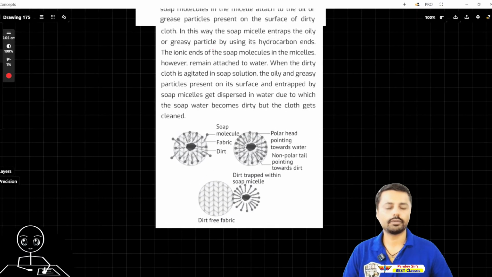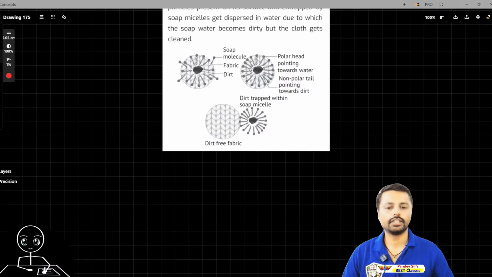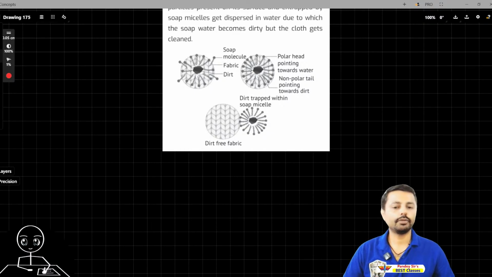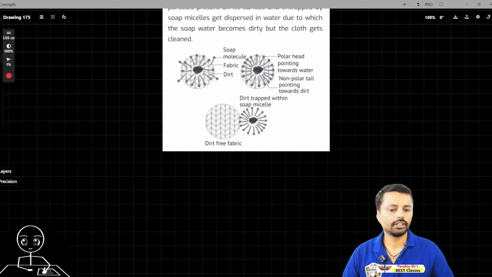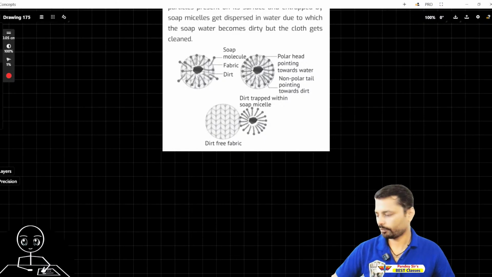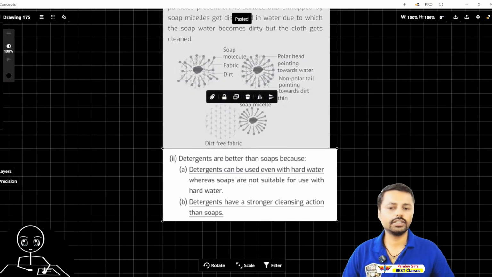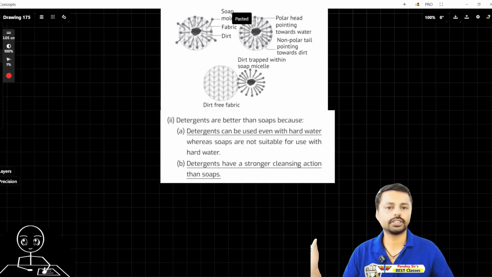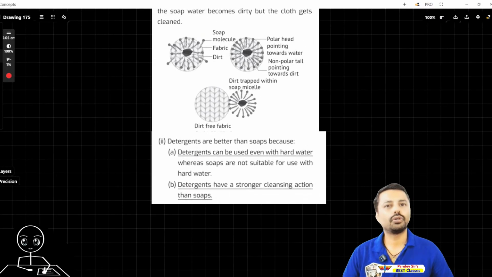So soap water becomes dirty, but the cloth gets cleaned. Okay, and then about detergent, why are detergents better? It is better because it can work with hard water. Now, what is hard water? Hard water is when water has dissolved substances in it. We call it khara pani in Hindi.